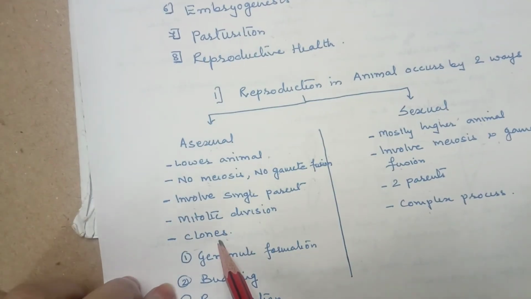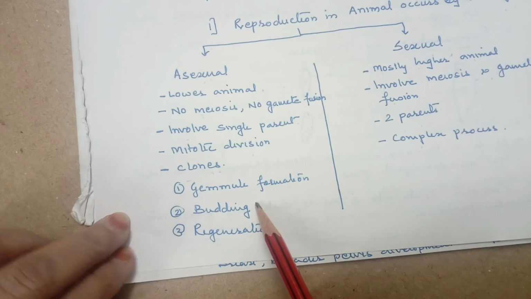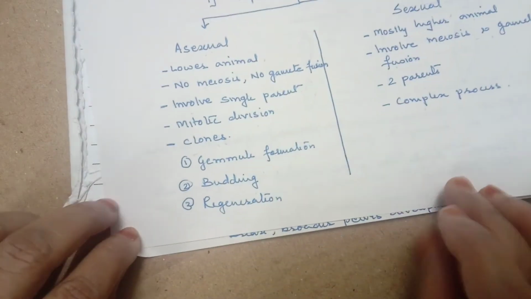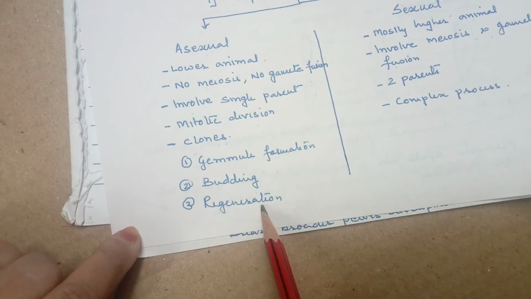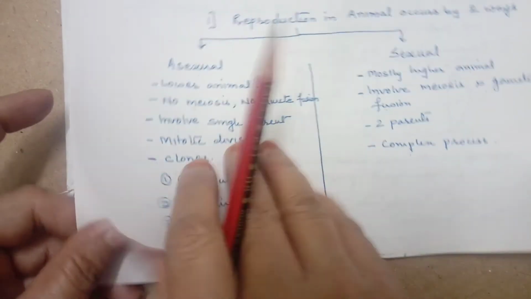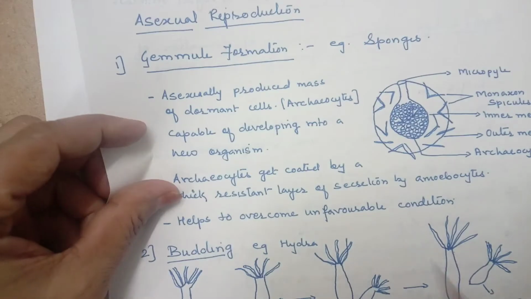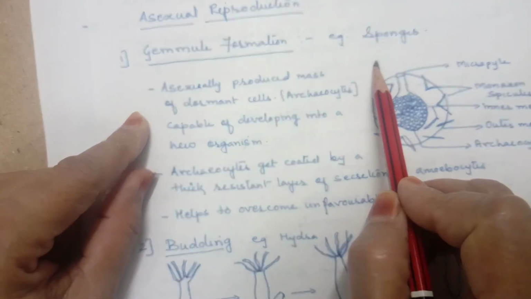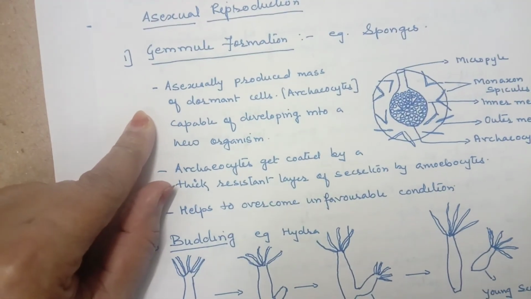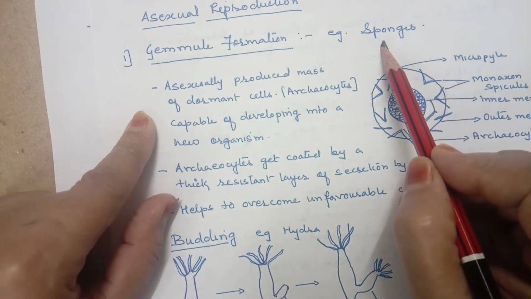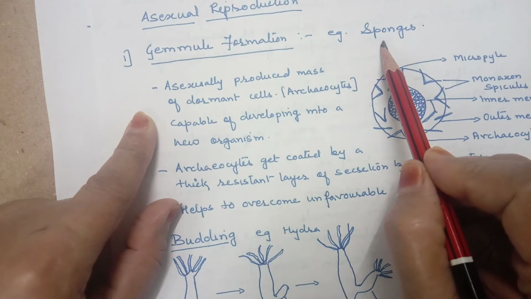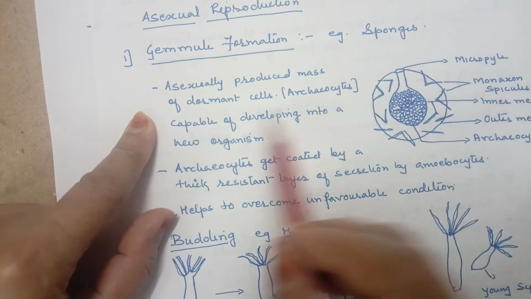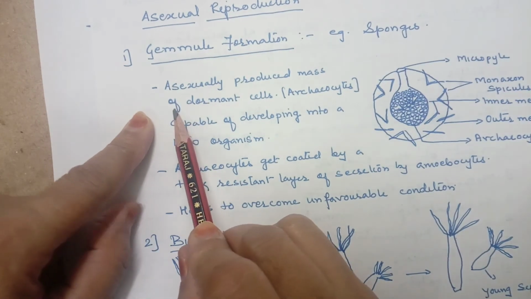Now in this chapter you have to study three different types of asexual reproduction. Those are gemmule formation, budding and regeneration. So let's focus on the first one. What is gemmule formation? Gemmule formation is found in some of the coelenterates, and the example is sponges.